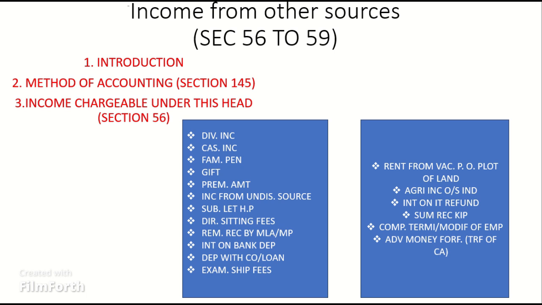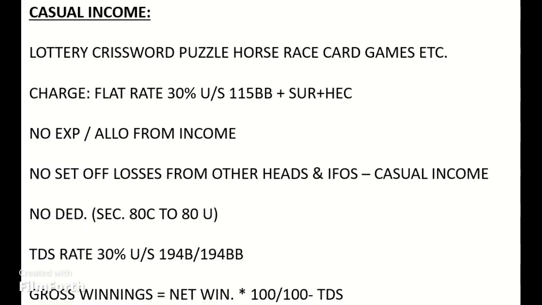First is casual income. Casual income includes income in the nature of winnings from lotteries, crossword puzzles, horse races, card games and other games of any sort, gambling, betting, etc. Such winnings are chargeable to tax as per Section 115BB. Section 115BB provides that the above casual income would be taxed at a flat rate of 30% plus surcharge, if applicable, plus higher education cess.